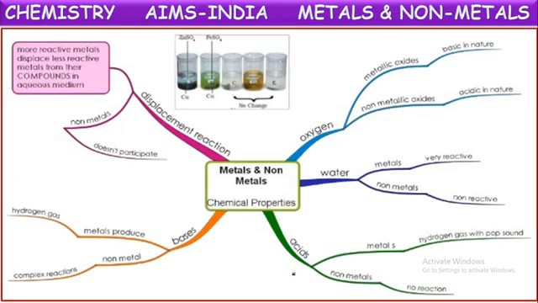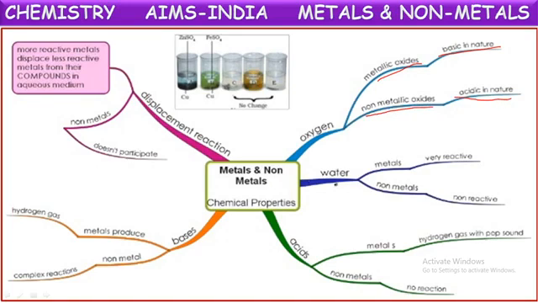Coming to the chemical properties of metals and non-metals. When metals react with oxygen, they form metallic oxides which are basic in nature. When non-metals react with oxygen, they form non-metallic oxides which are acidic in nature.